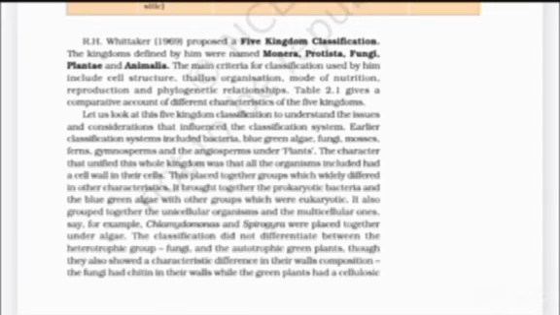Earlier, classification systems included bacteria, blue-green algae, fungi, mosses, ferns, gymnosperms, and the angiosperms under plants. The character that unified this whole kingdom was that all the organisms included had a cell wall in their cells. This placed together groups which widely differed in other characteristics. It brought together the prokaryotic bacteria and the blue-green algae with other groups which were eukaryotic. It also grouped together the unicellular organisms and the multicellular ones, say, for example,